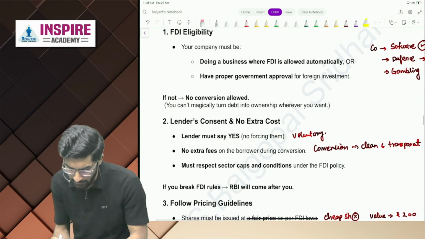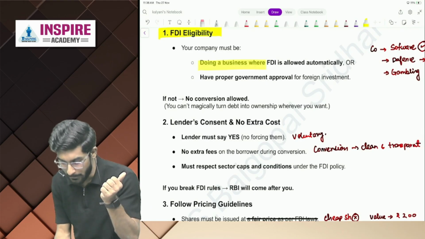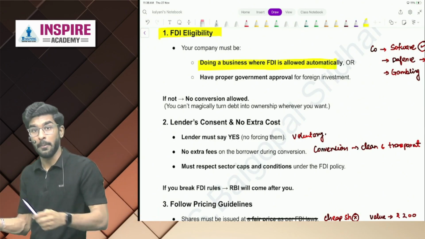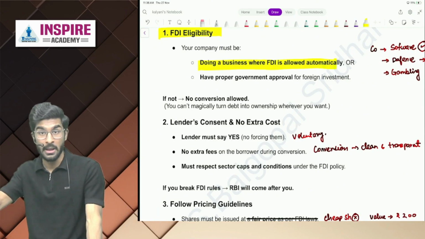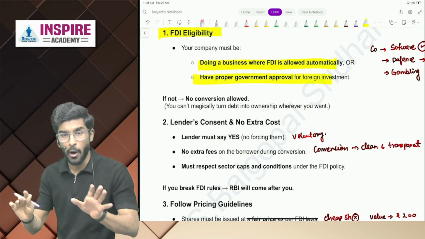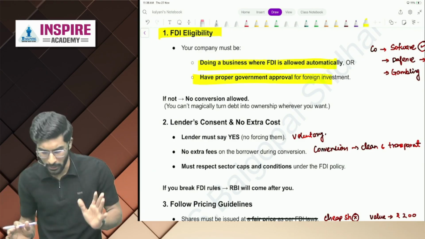Now rules you must be following. FDI eligibility. Your company must be doing a business where FDI is allowed automatically. You cannot be a company dealing in defense or media. In FDI, people, we have understood you should have proper government approval for foreign investment if it requires government approval. Yes or no?